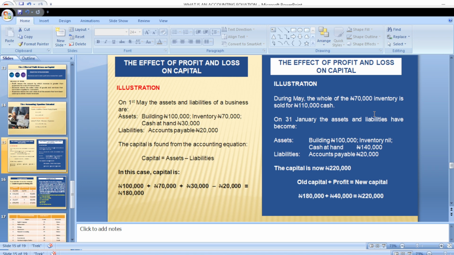If you add the 100,000 for our building with the 140,000 for our cash in hand, and subtract the liability, that will give us a total of 220,000.